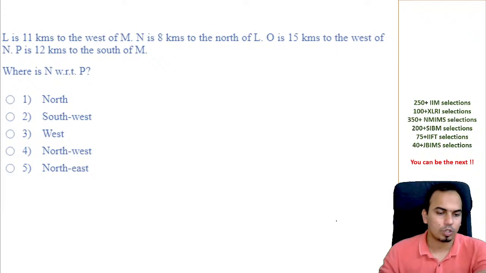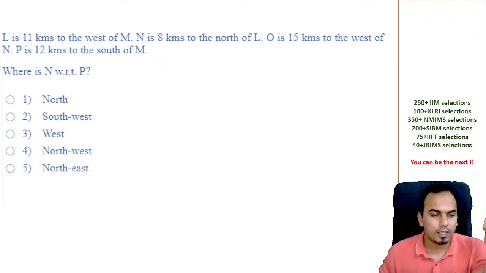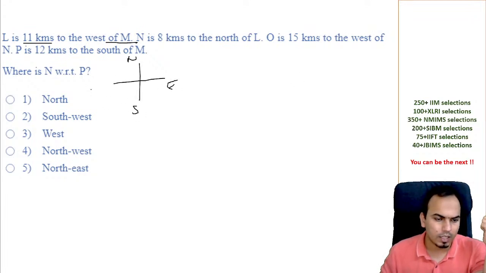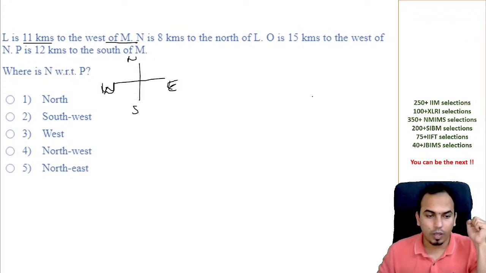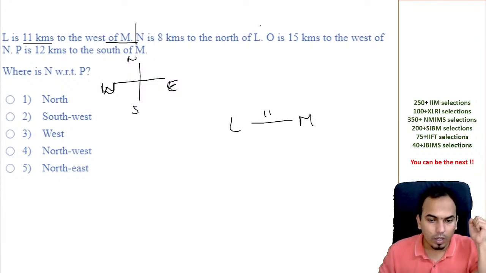Let us see. I'm giving you a question on this. So here L is 11 kilometers west of M. अभी आपको यहाँ पे सबसे पहले नॉर्थ, साउथ, ईस्ट, वेस्ट ऐसे लिख दो. Why I'm saying this, I see a lot of people getting confused at the time of drawing the diagram. Now L is 11 kilometers west of M. So this is a distance of 11. यहाँ पे आपको N दिया है और L दिया है. L is there, you already drawn here. N is 8 kilometers north of L. So N is here, this is 8 kilometers.